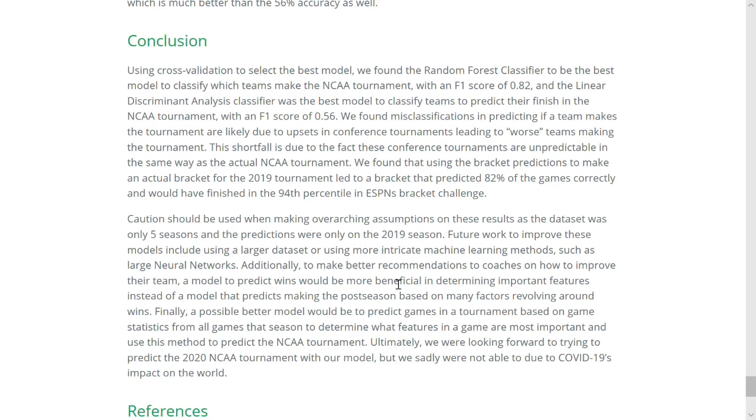Future work to improve these models include using a larger dataset, more intricate machine learning methods, and possibly focusing on game stats over an entire season and using that specific season's game stats to predict each game in the tournament to predict how the tournament would unfold. Additionally, to make better recommendations to coaches on how to improve their team, a model to predict wins would be more beneficial in determining important features instead of a model that predicts making the postseason based on many factors revolving around wins. Ultimately, we were looking forward to trying to predict the 2020 NCAA tournament with our model, but we sadly were not able to due to COVID-19's impact on the world.